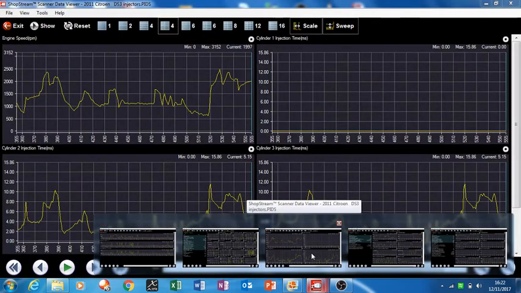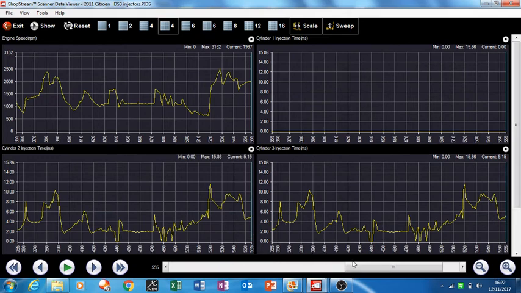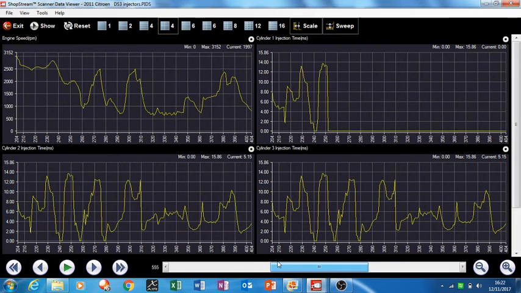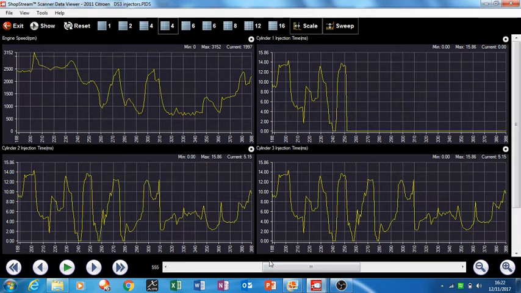The way we got around it, as I said in the video, was we graphed the fuel injectors. You can see up here we took engine speed, cylinder 1, cylinder 3 and cylinder 2. We don't actually need cylinder 4 for this. As we're driving, we took it for a drive, so you can see we were at 2,500 revs. The fuel gets up to about 14 milliseconds, as we were going up a hill. And you can see here what falls out: injector cylinder number 1 fell out.